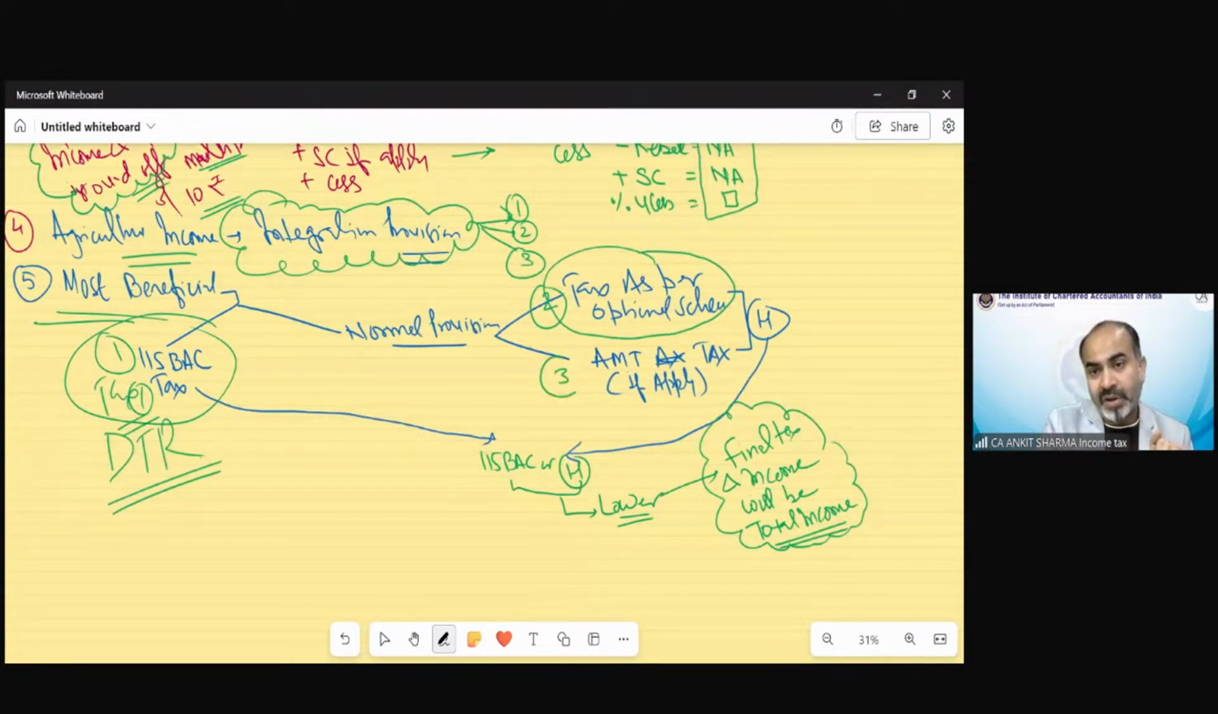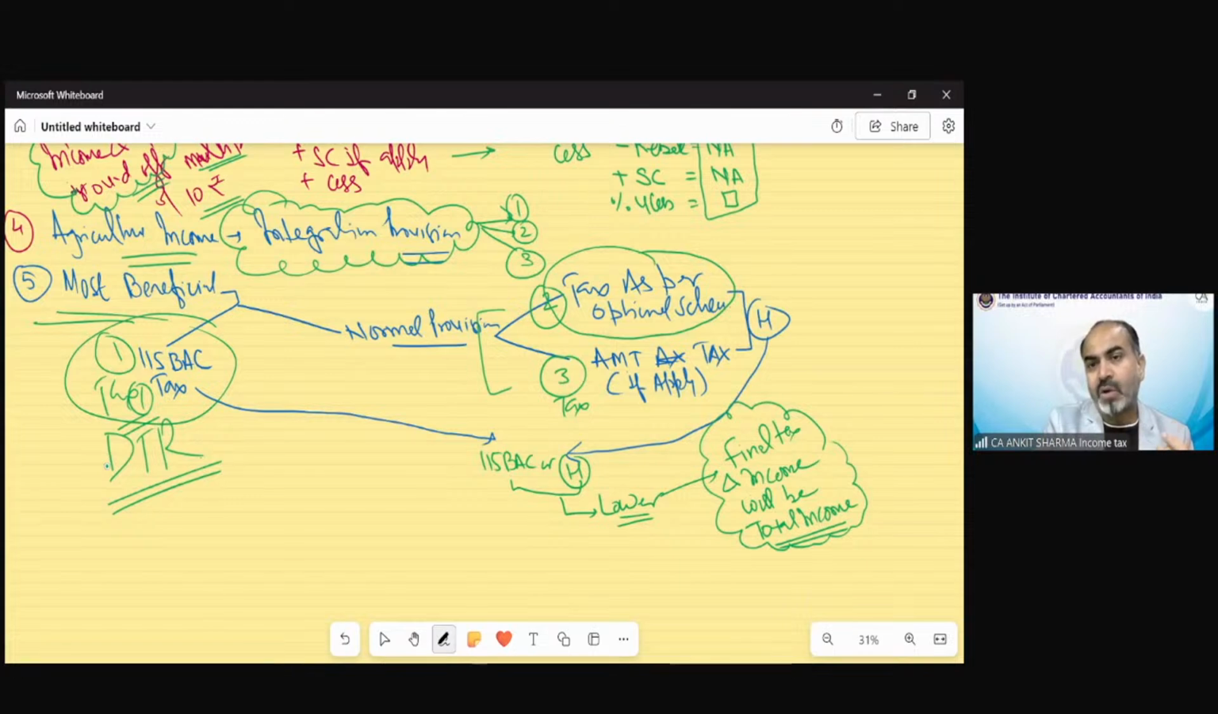Then we have to calculate tax 3, which is as per AMT tax. Now what is AMT and how we need to calculate it will be discussed in this chapter only. So there would be 3 calculations of tax: one is 115BAC tax, then the tax as per optional scheme, and then AMT. AMT would be applicable only if we are going to calculate tax as per optional scheme. If the question only asks you to calculate tax under the default tax regime, then there is no AMT applicability.